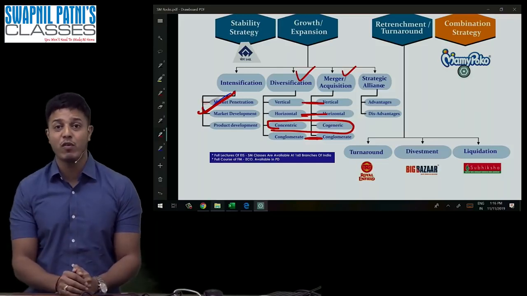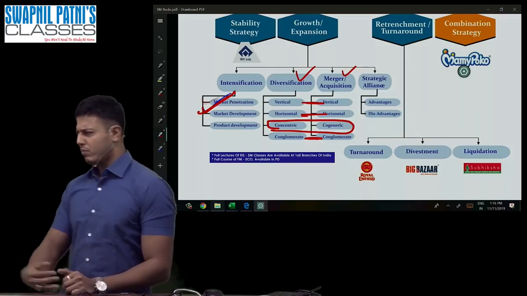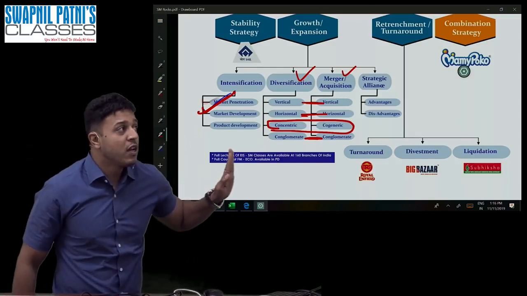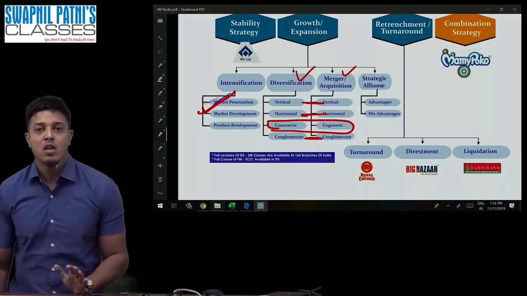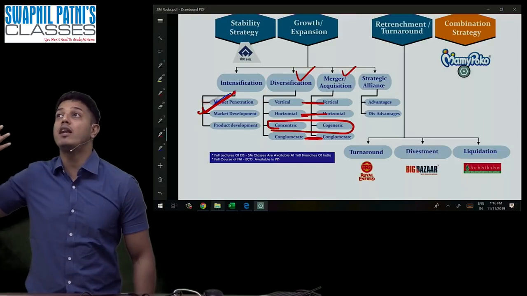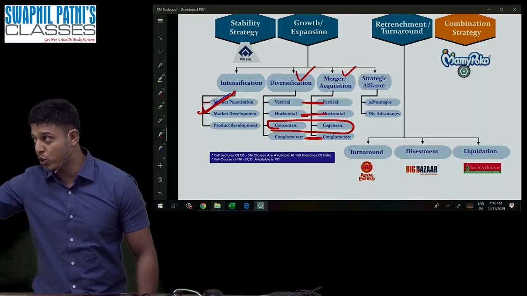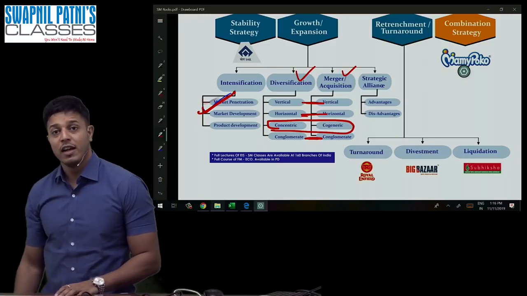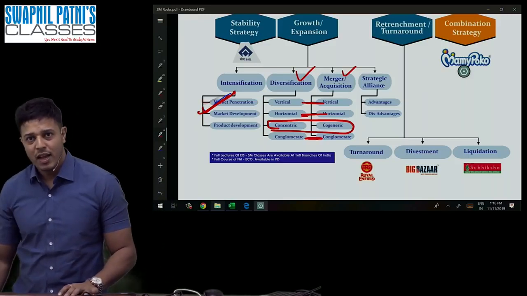So what is the difference between backward and forward? Whenever you're moving towards distribution, it's called forward. Whenever you are moving towards the raw material, it is called backward. Why are you doing that? Earlier you were dependent on somebody for distribution, but now you have your own distribution to reduce your cost. It is called forward. I hope you understand this.